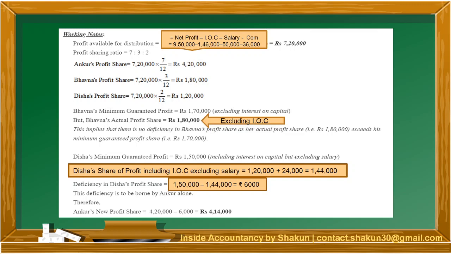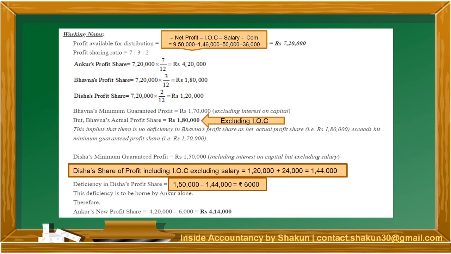thereby leading to a deficiency of 6,000. Since her guaranteed amount is greater and her actual share of profit is lesser, 6,000 will have to be given to Disha. Now, this deficiency, it was mentioned in the question, will be borne by Ankur alone. Therefore, this 6,000 will be added to Disha's share and it will be subtracted from Ankur's share of profit. Ankur's share of profit was 4,20,000 from which we subtract the 6,000 deficiency.